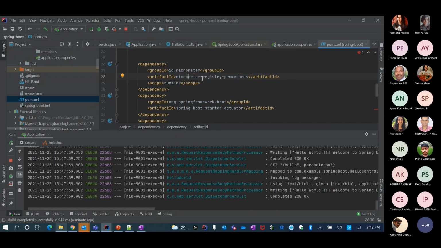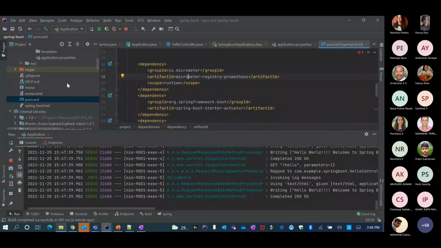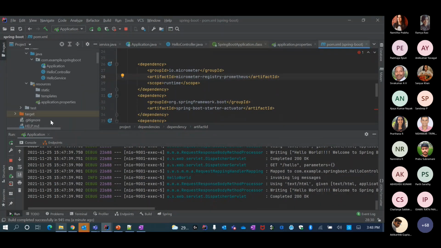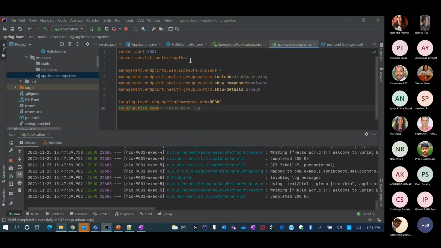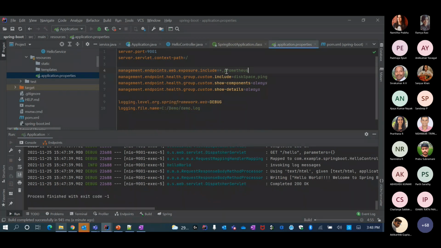Since I added this Micrometer registry to my Spring Boot application, all I need to do is go to my application properties and say also show me. Micrometer publishes all the metrics in that Prometheus endpoint, the context path called prometheus.